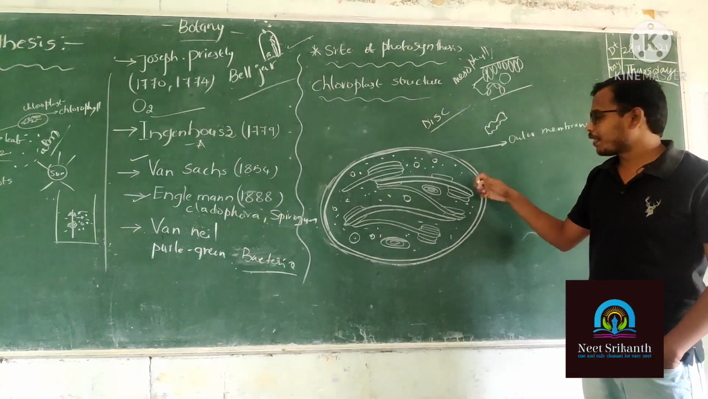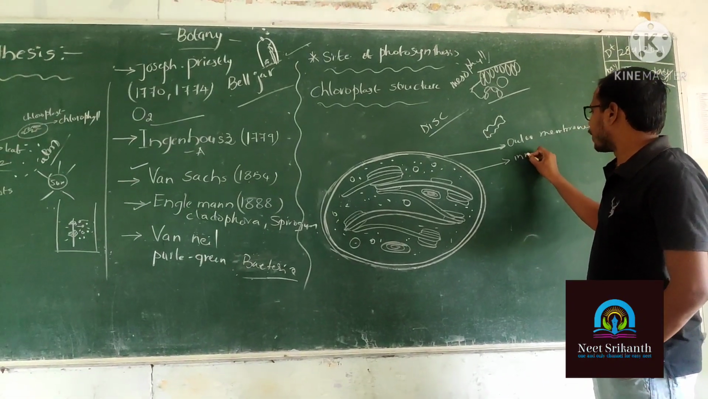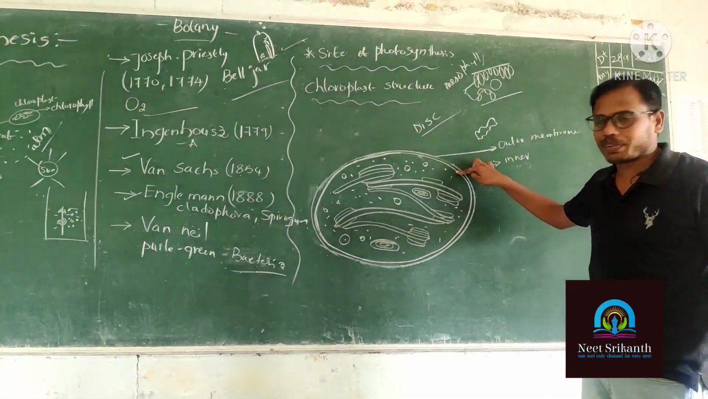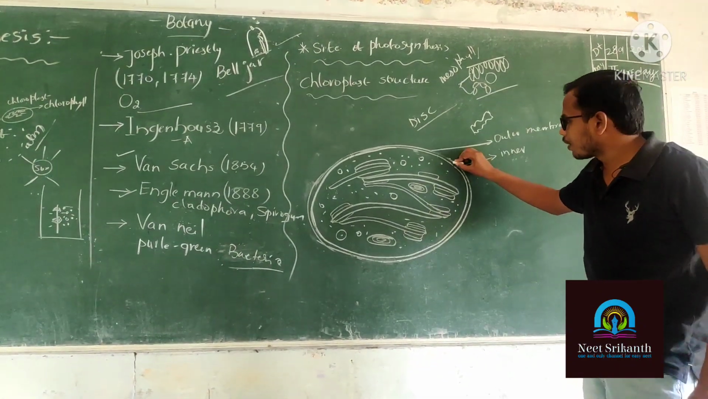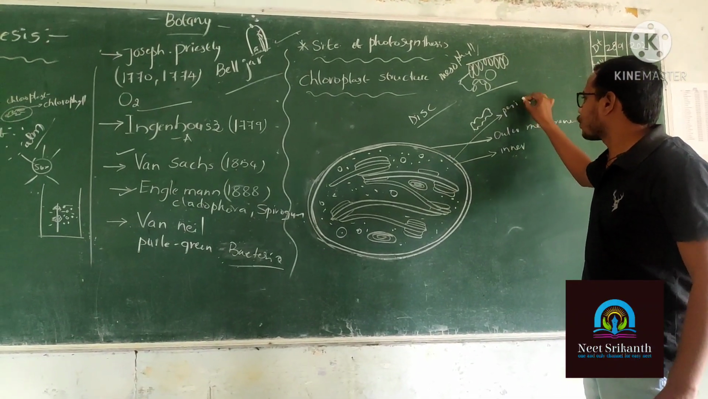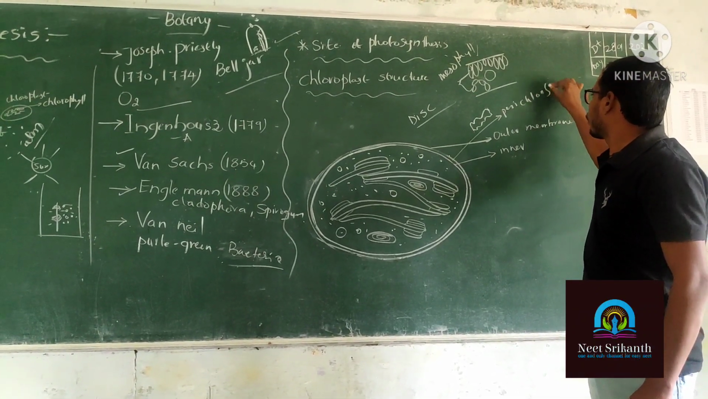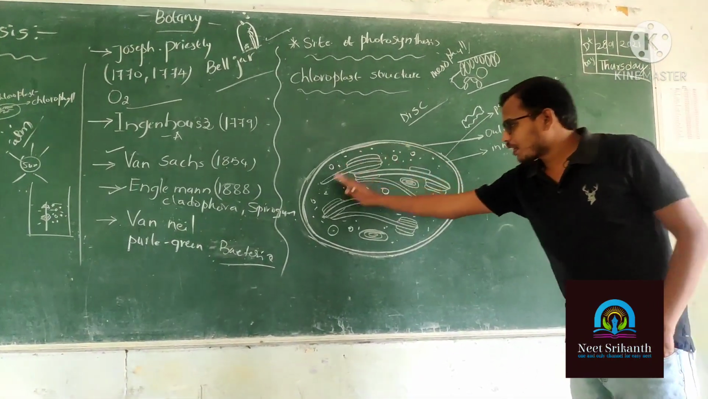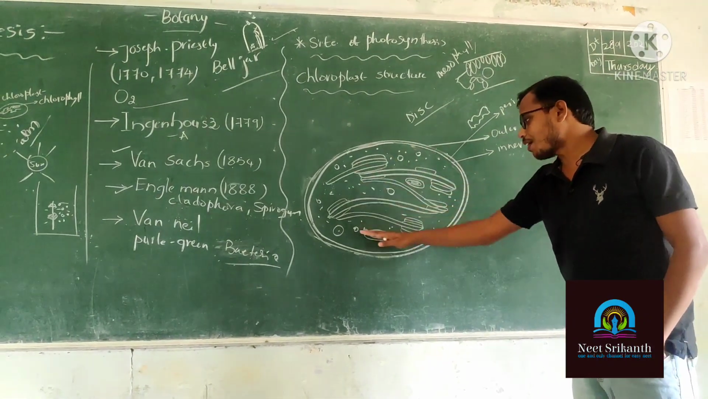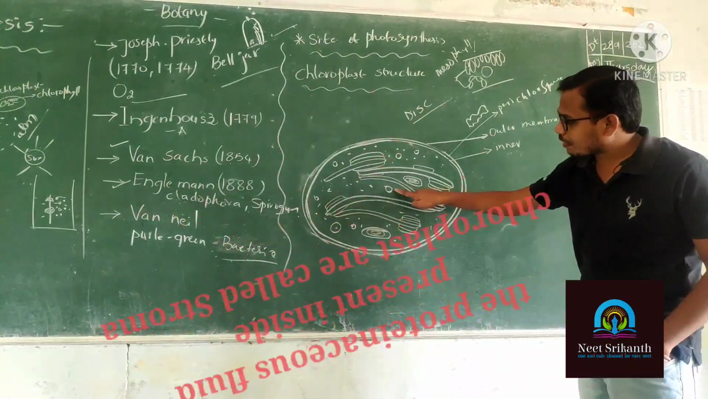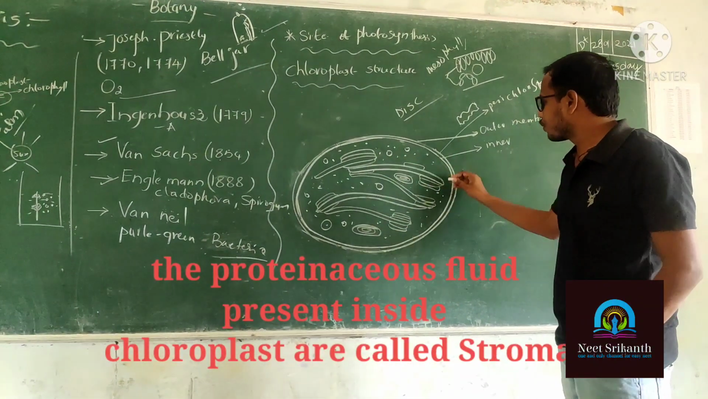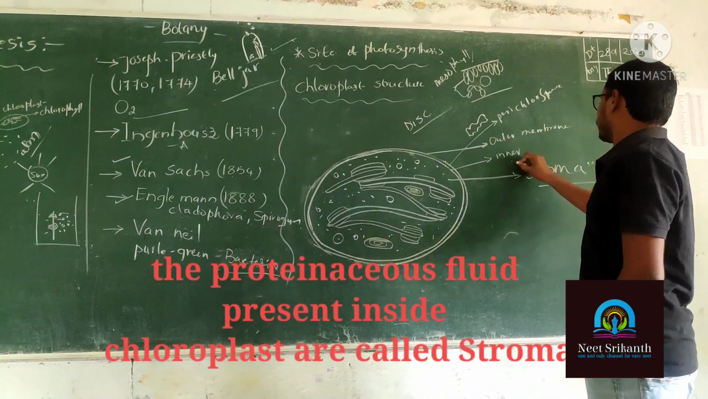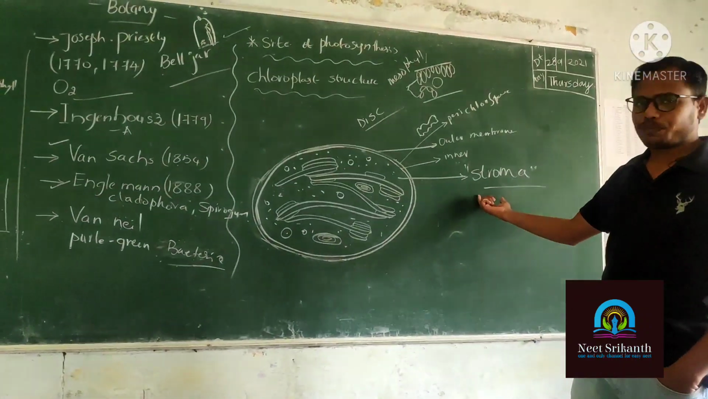Beneath the outer membrane, the second one is the inner chloroplast membrane. Between the outer membrane and inner membrane, there is an empty space called the perichloroplast space. Inside the chloroplast, there is a charged empty space. This space is called stroma. This is very, very important for us.